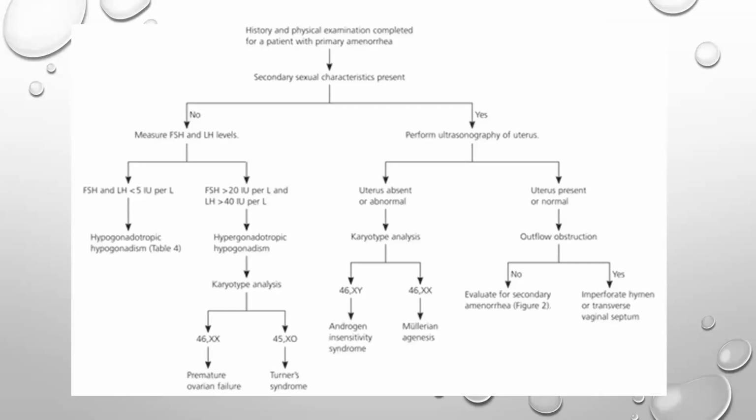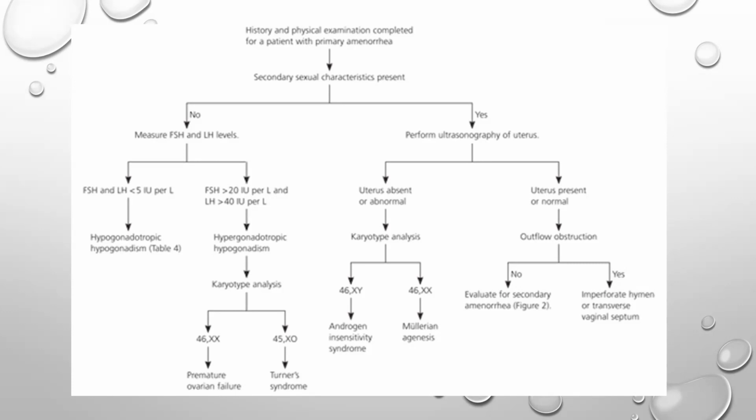Now you have performed the ultrasound and you see that the uterus is absent or abnormal. You go for karyotype analysis. We have already discussed that there are only two conditions in which the uterus is absent or abnormal, and to rule them out we go for karyotype analysis. If it is 46XX, it is Müllerian agenesis, and if it is 46XY, it is androgen insensitivity syndrome. Now, if the secondary sexual characteristics are not present, then you go for the LH and FSH test.